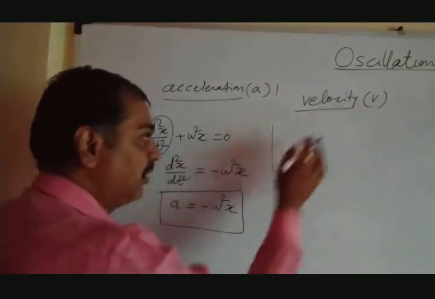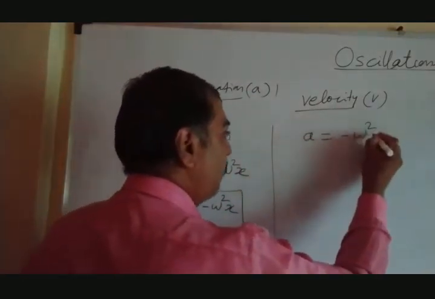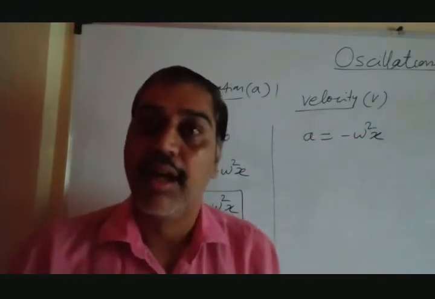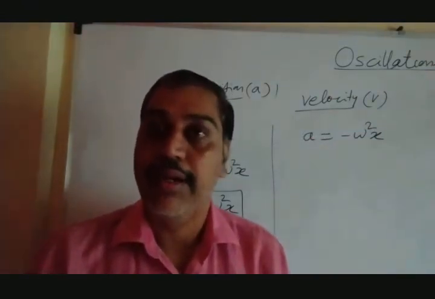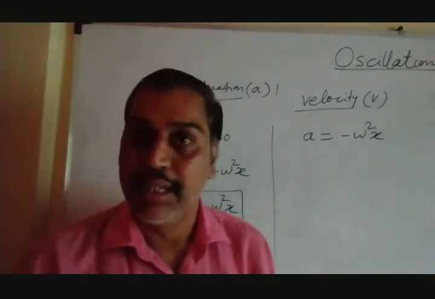So for velocity, as we know, a equal to minus omega square x. What does acceleration mean? Sorry, rate of change of velocity with time is acceleration.